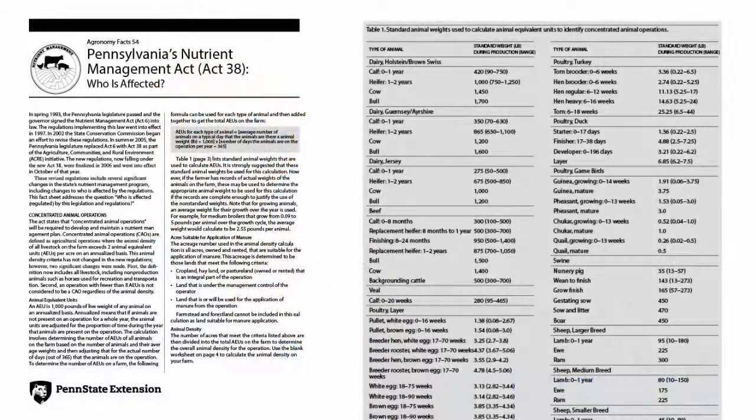To determine what different types of livestock weigh, you can use the standard weights table in Agronomy Facts 54 or the Nutrient Management Technical Manual. Or you can document the weights of livestock on a particular farm with actual weight records from the farm.